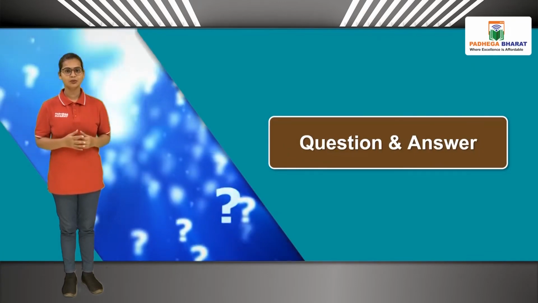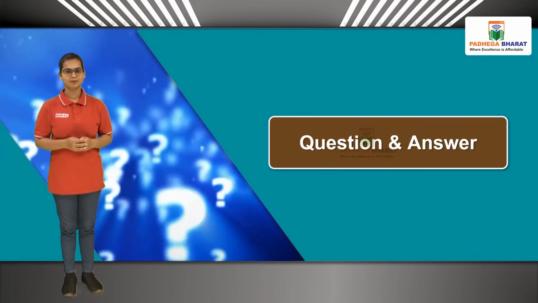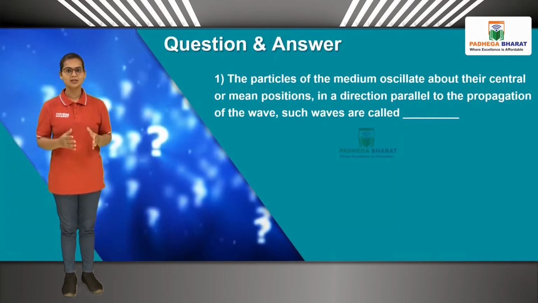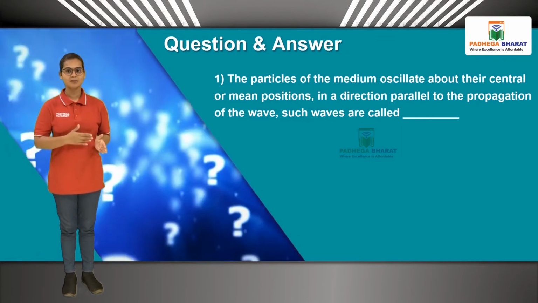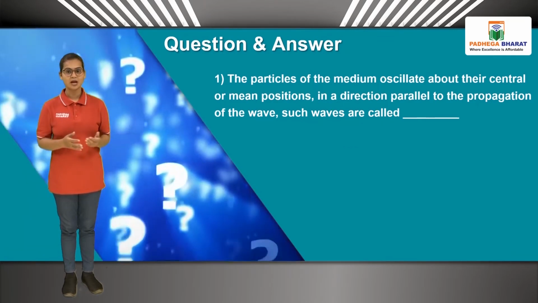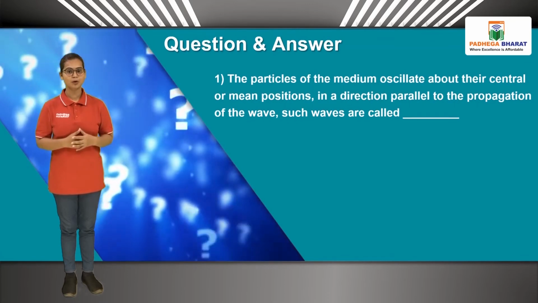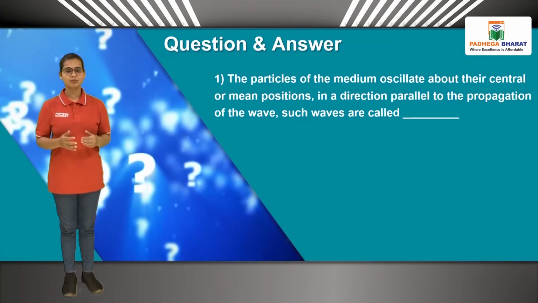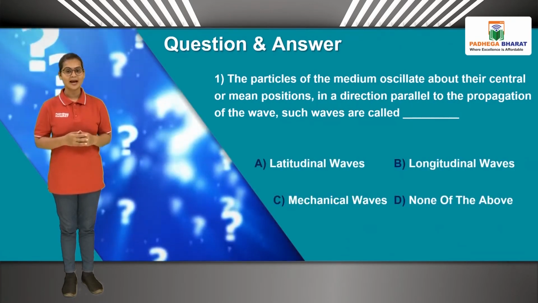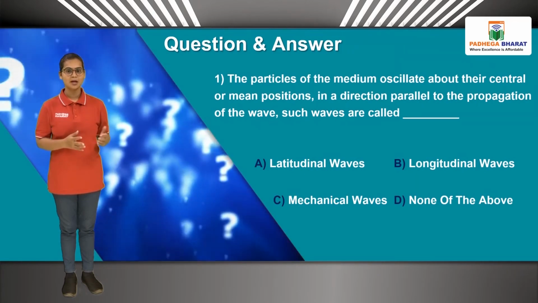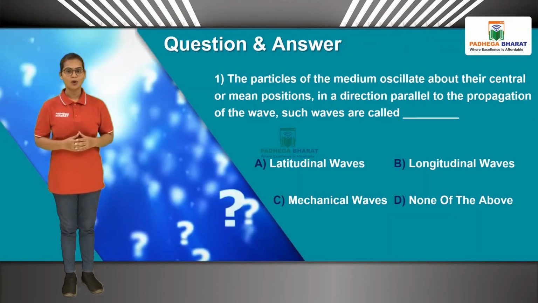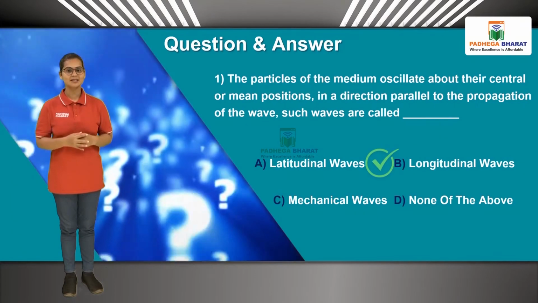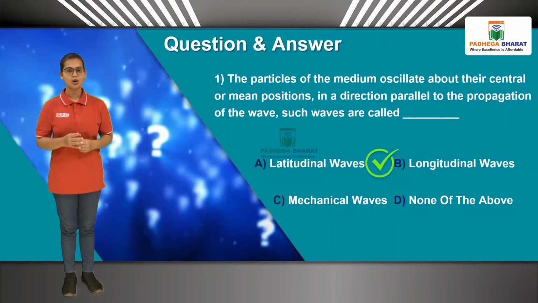Let's solve some MCQ to check how much we have understood. The first question is, the particles of the medium oscillate about their central or mean position in a direction parallel to the propagation of the wave. Such waves are called dash. And the options are option A, B, C or D. Students, the correct answer is option B, longitudinal wave.